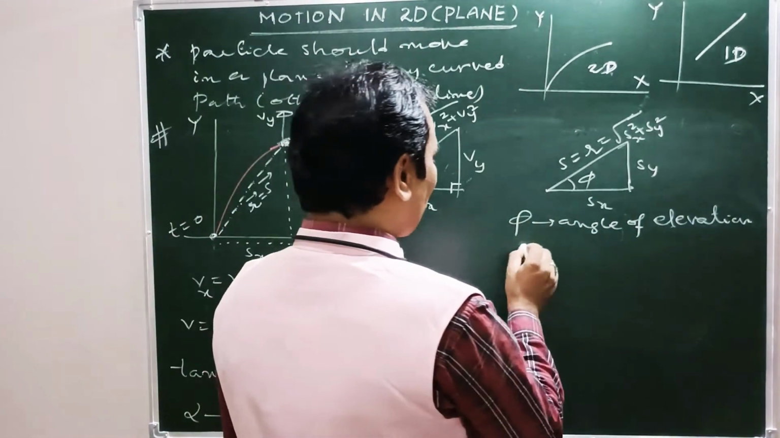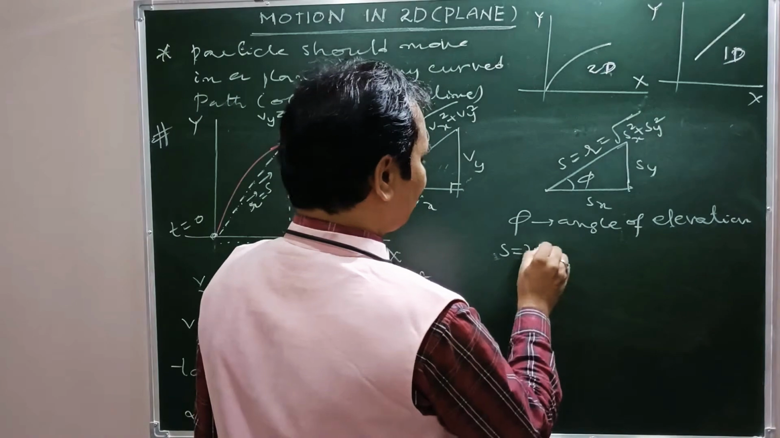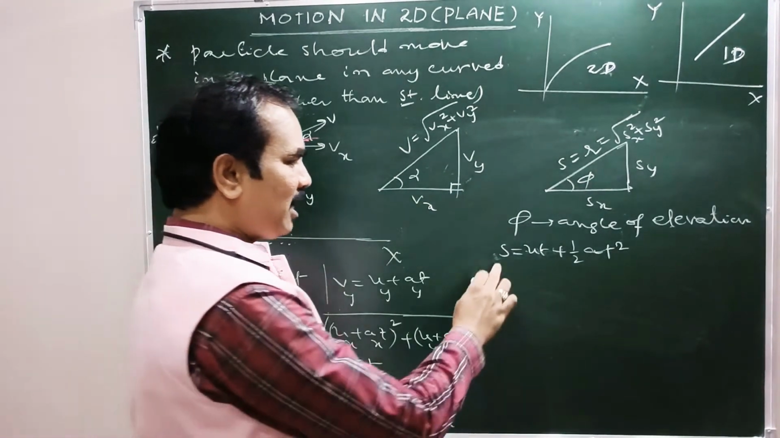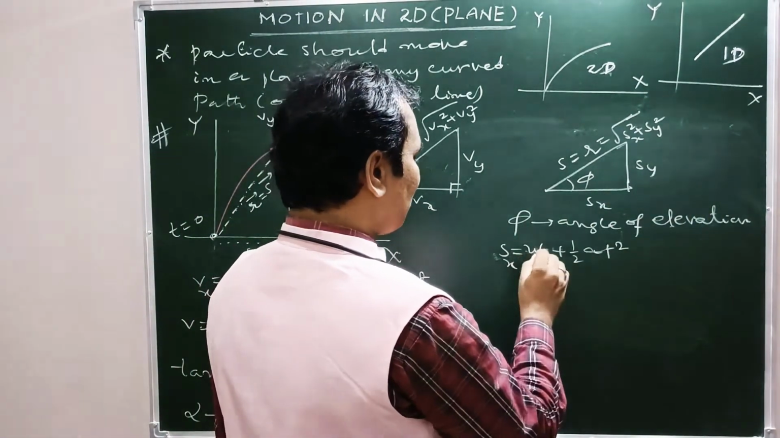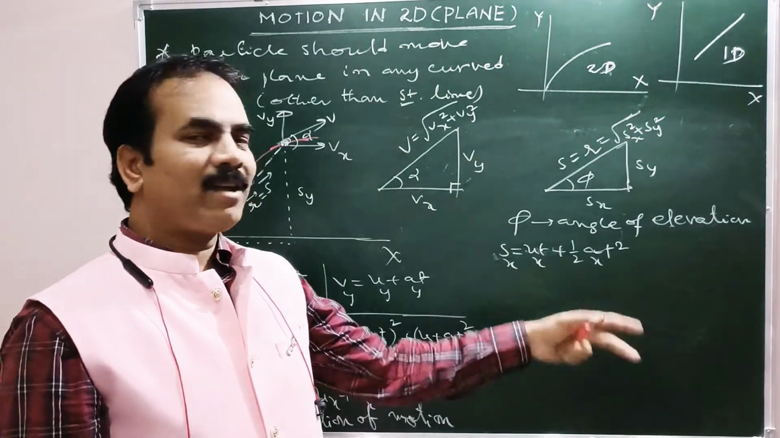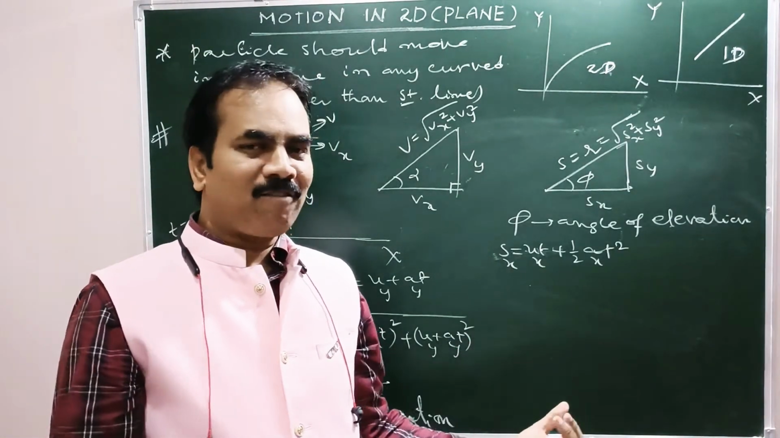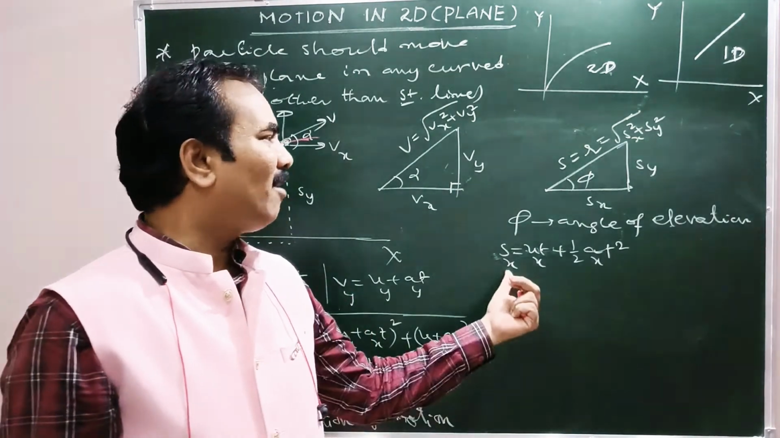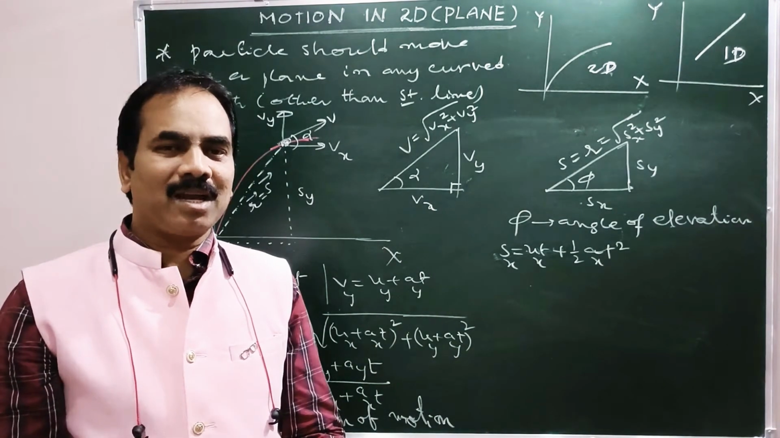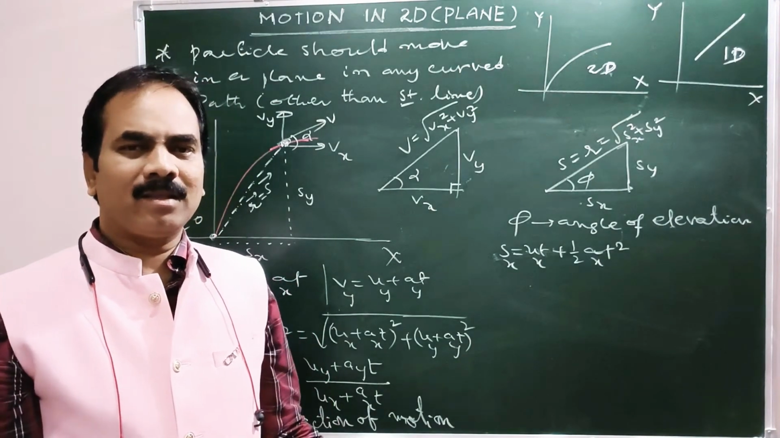Now what is S? We know that S equals ut plus half at square, the usual formula. The same can be taken along the x-axis: Sx equals uxt plus half axt square. It's not a new formula. We are very familiar with S equals ut plus half at square, but applied along the x-axis. Why? Because here 2D motion is the combined motion of two linear motions, or two 1D motions, which are perpendicular to each other. So take the well-known equations separately.